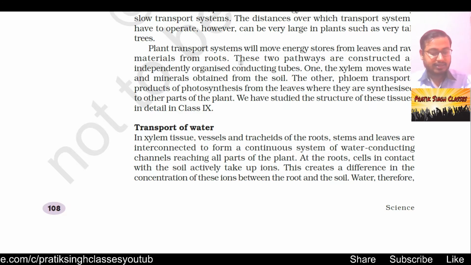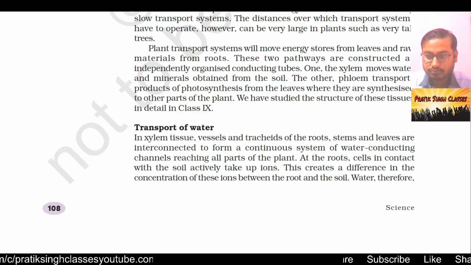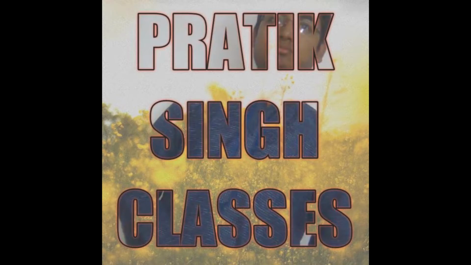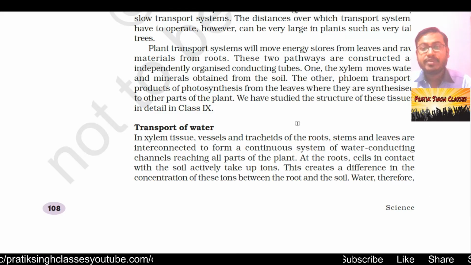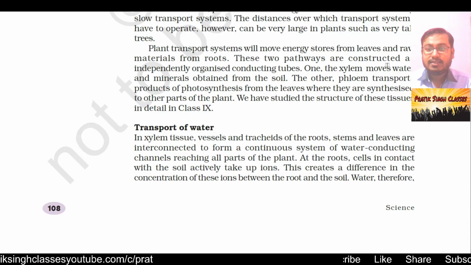These two pathways are constructed as independently organized conducting tubes. One, the xylem, moves water and minerals obtained from the soil. Xylem takes the minerals and water from the soil through the roots to each and every part of the plants and trees.